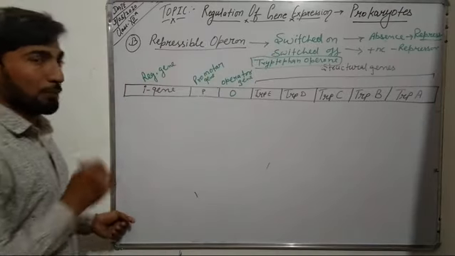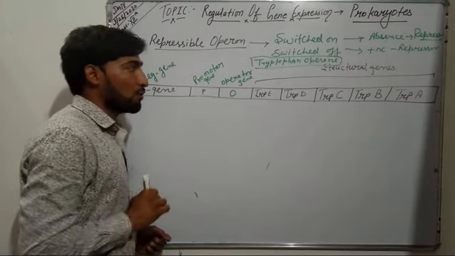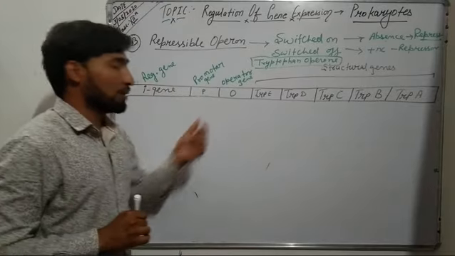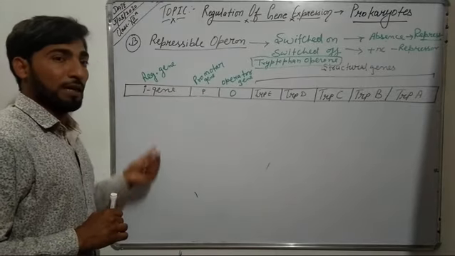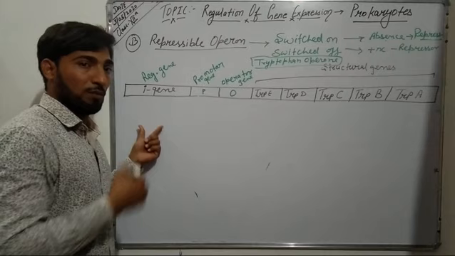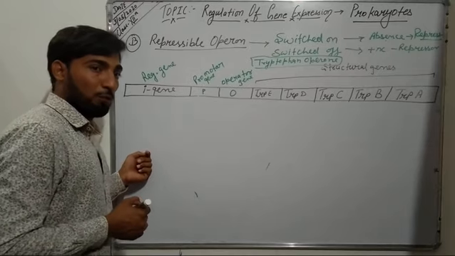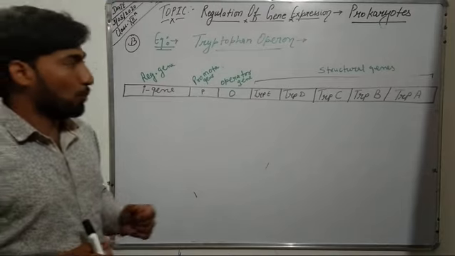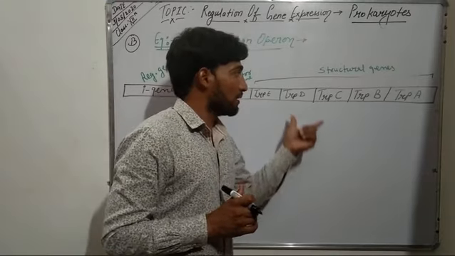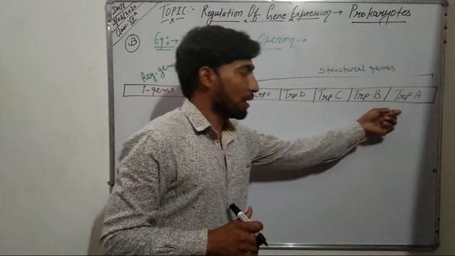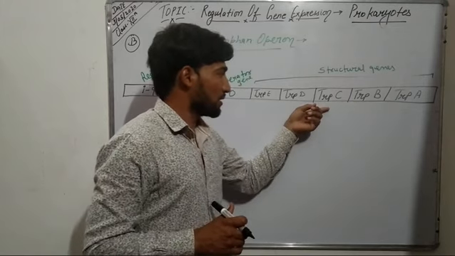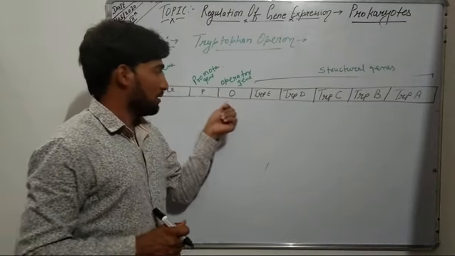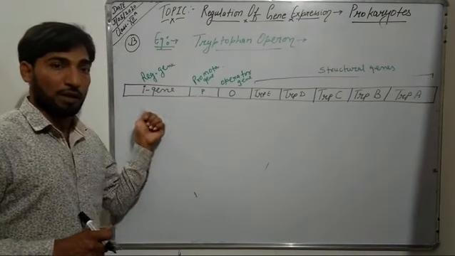It consists of structural genes, operator genes, promoter genes, and regulatory genes, similar to the inducible operon or lac operon. It consists of 5 different structural genes, that is trpA, trpB, trpC, trpD, and trpE. It consists of 1 operator gene, 1 promoter gene, and 1 regulatory gene.